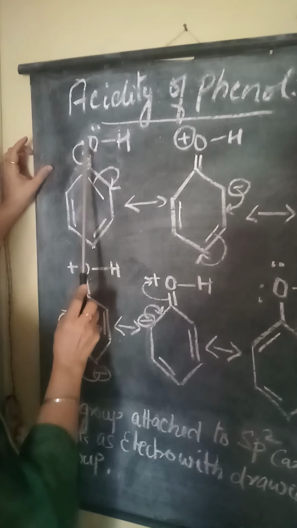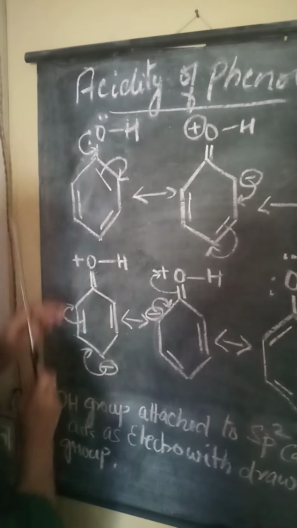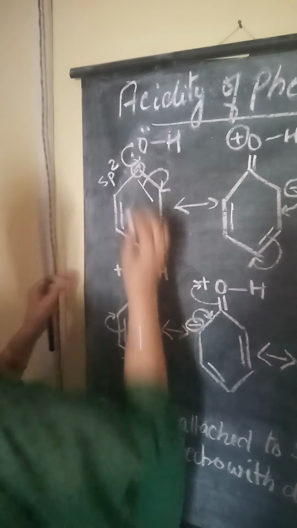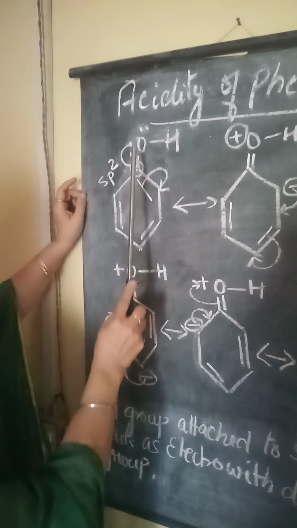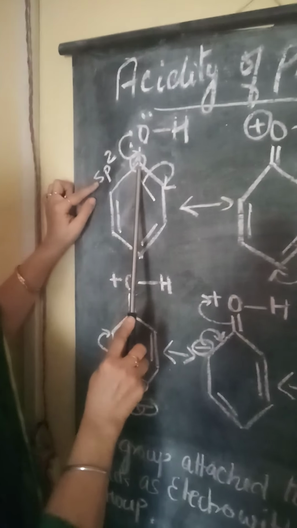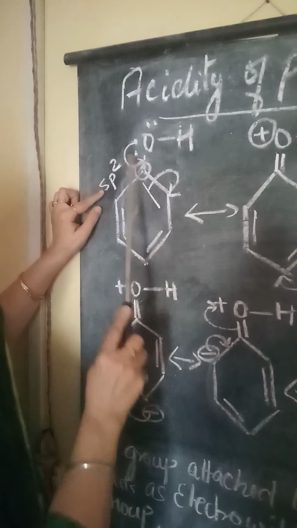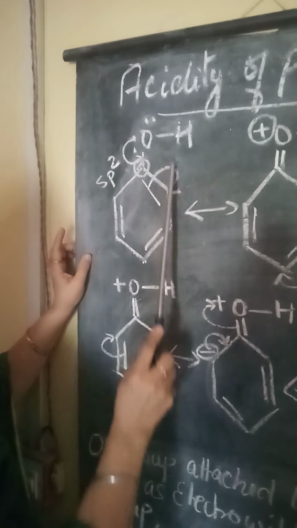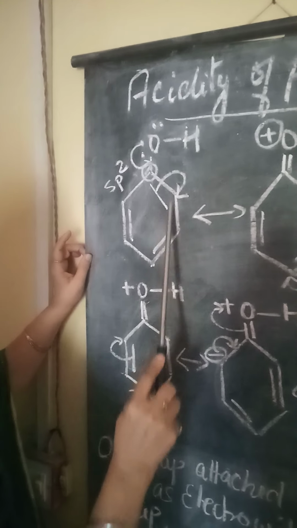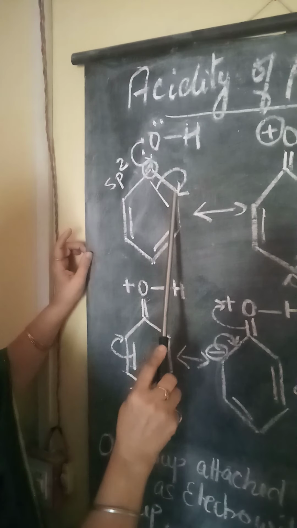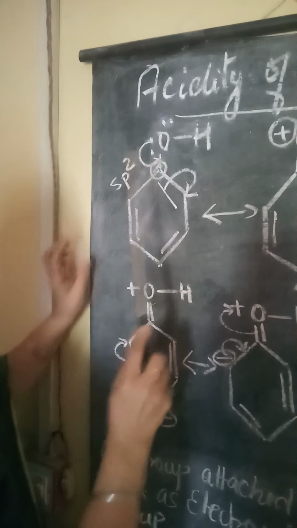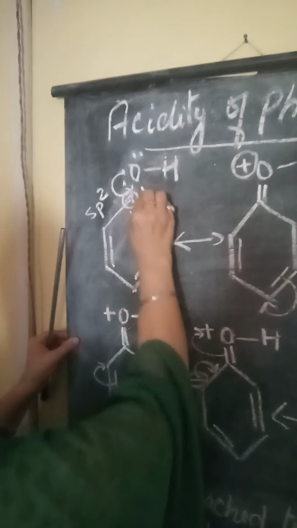As you know, the carbon to which this oxygen is attached is sp2 hybridized. Being an sp2 hybridized carbon, it has the tendency to attract the electron. How is it attracting the electron? This phenyl group itself has the tendency to attract, so the bond present in the benzene ring gets attracted and moves this electron to one of the carbons. As this electron is moving here, this part becomes electropositive. Now here it develops a positive charge.